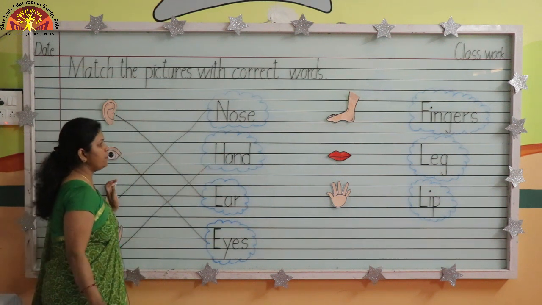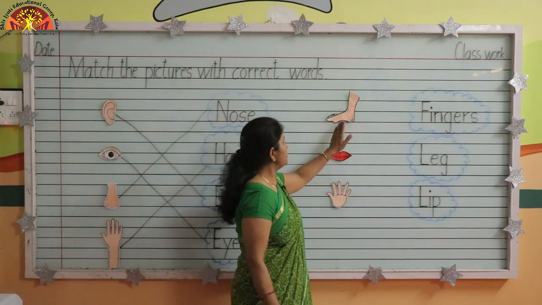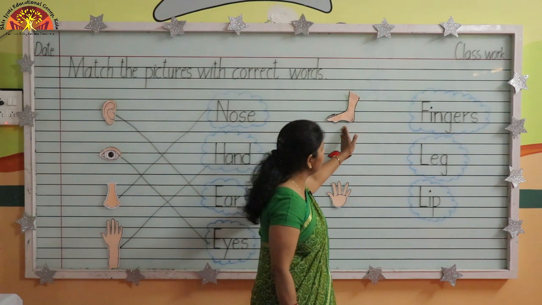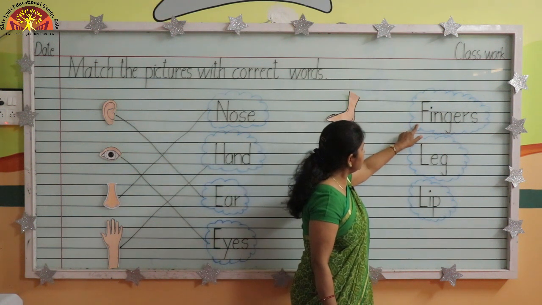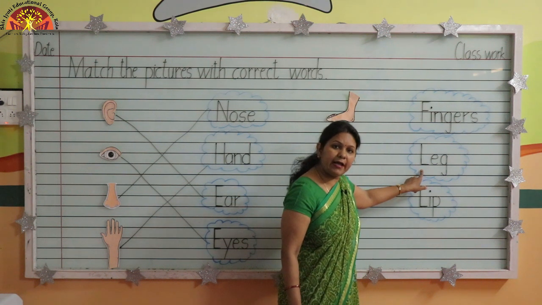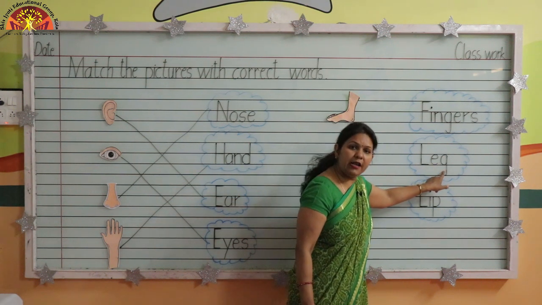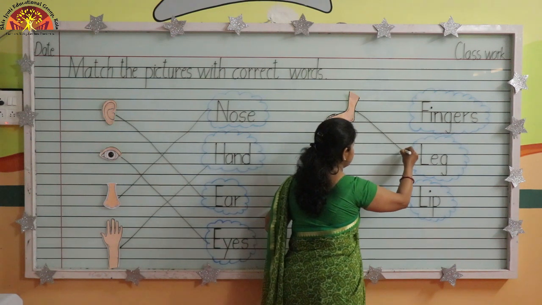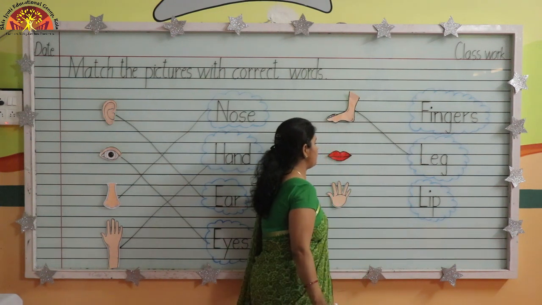Very good. Now we will come to the next picture. This is the picture of leg. Where is the spelling of leg, kids? Fingers, leg. Right, this is the spelling of leg. L-E-G, leg. Now match this picture with the correct spelling like this.